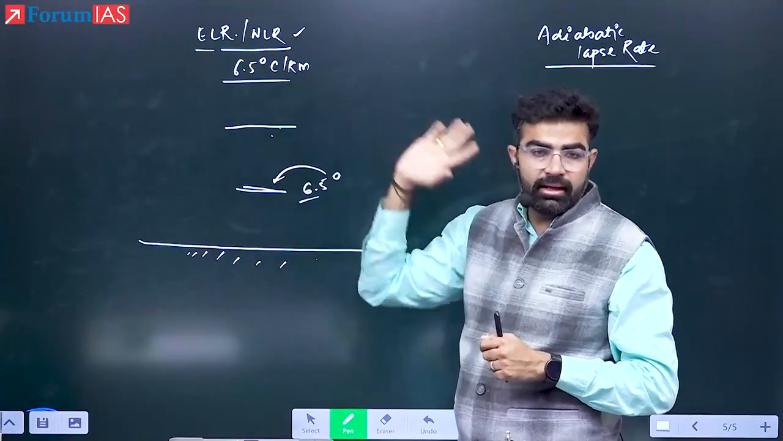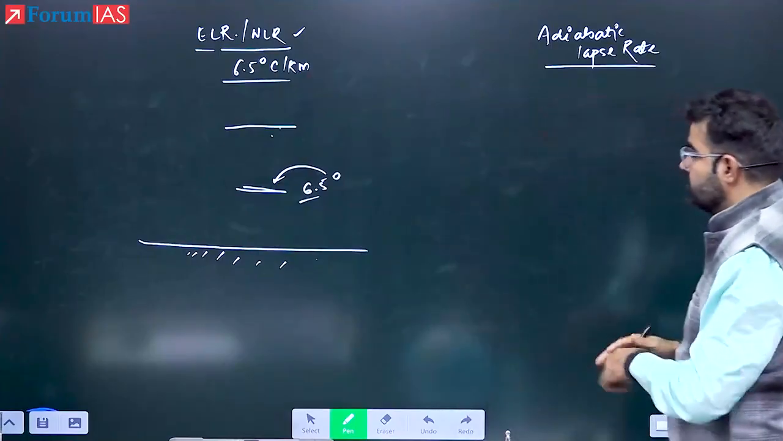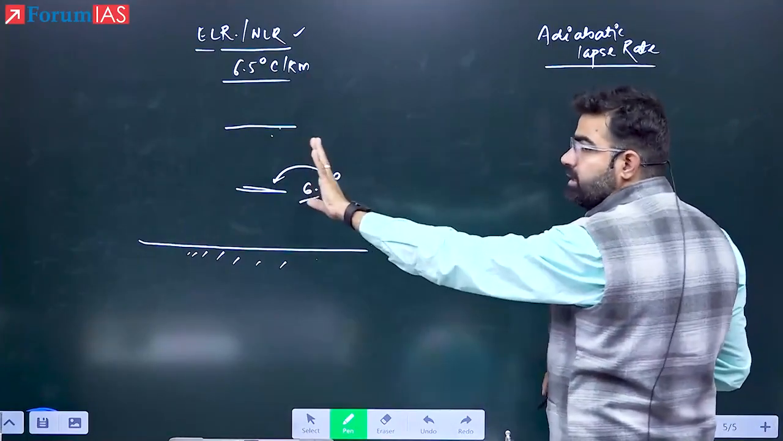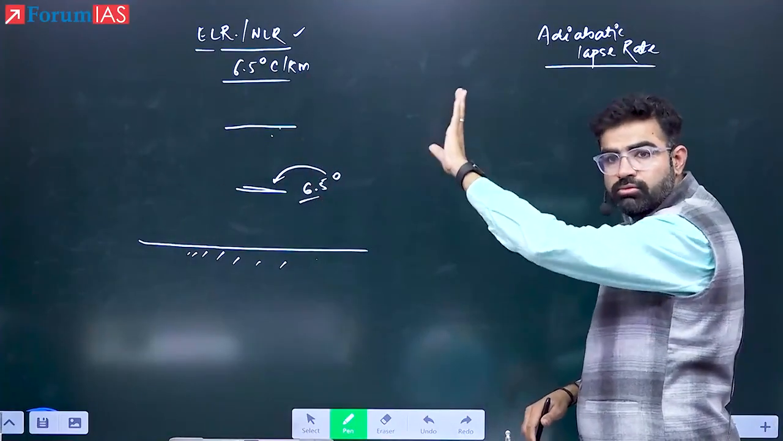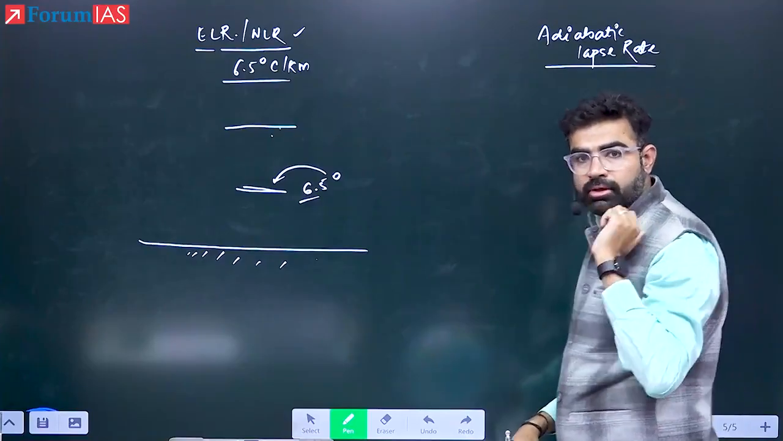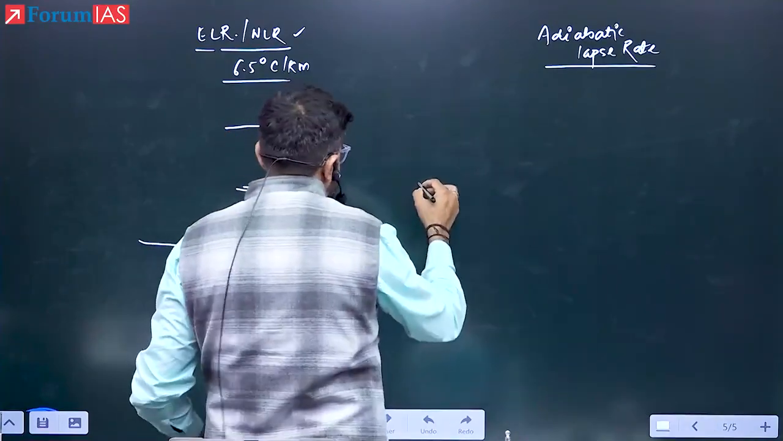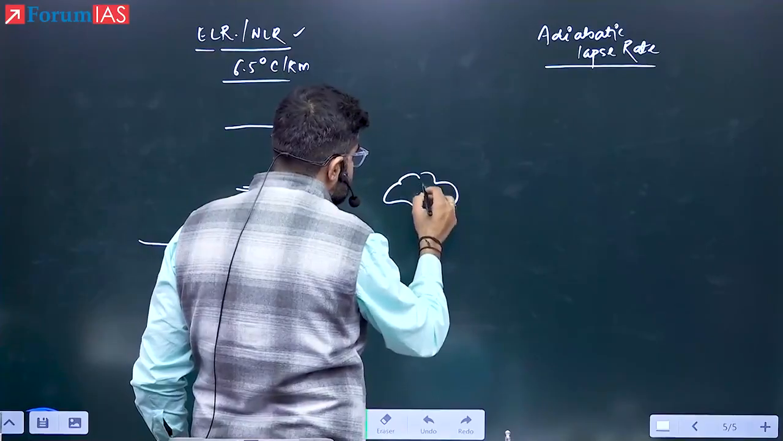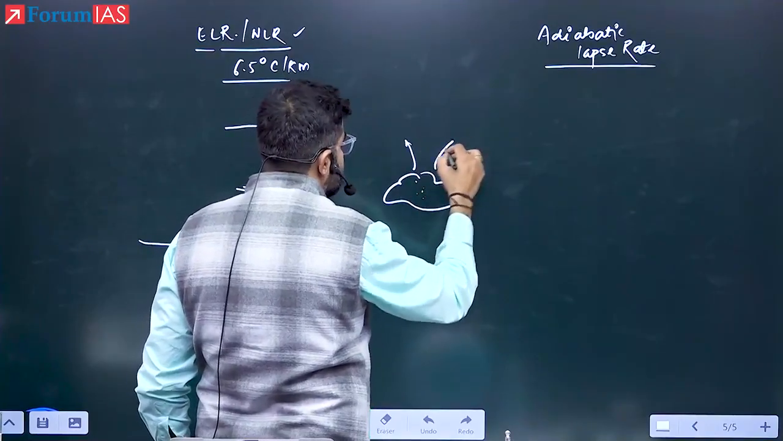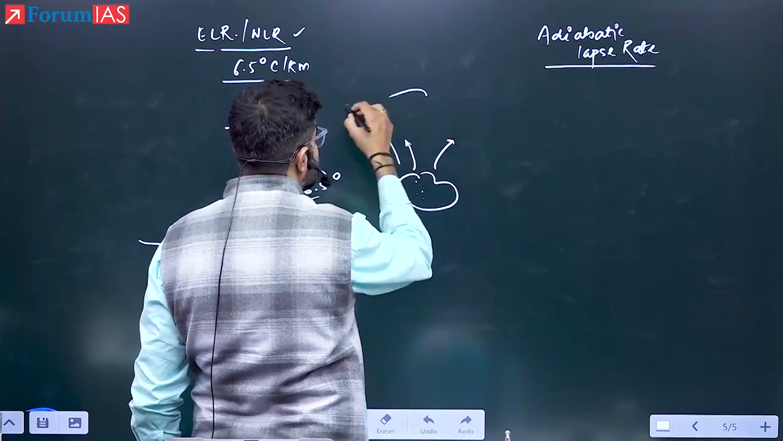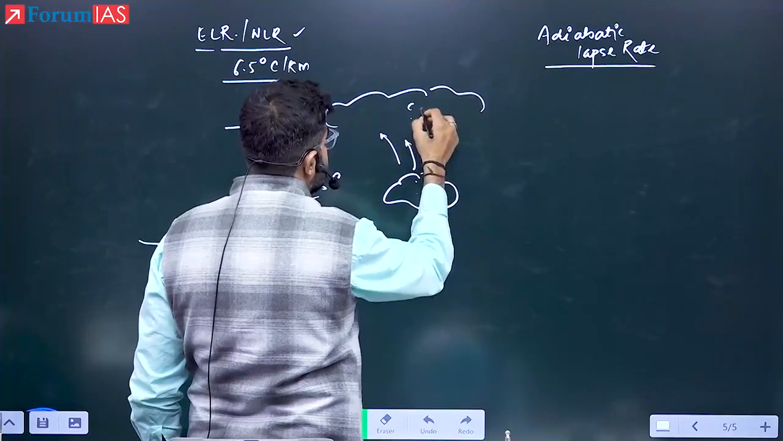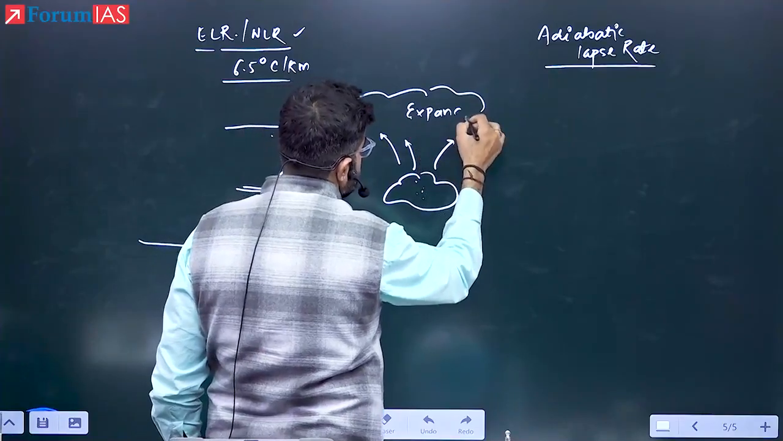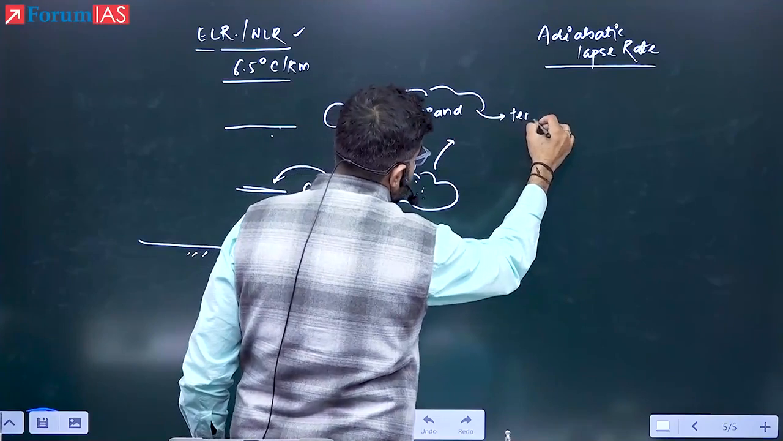That is your NLR. Now come to this side. Now what is happening in this atmosphere? We are not worried about that. Now we are focusing on what? In this atmosphere, if some air pocket is rising, what will happen? It will expand. If it is going to expand, what will happen to its temperature? Temperature will reduce, yes or no?